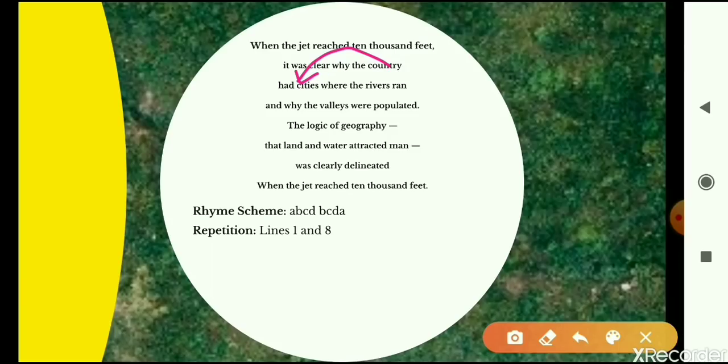Line number 3 and 4. It was clear why the country had cities where the rivers ran and why the valleys were populated. Here, this is another example. Here the sentence is not being completed, but it is divided up into two different lines. Let's look at line number 5. There's a hyphen here. It denotes that the sentence is not yet completed. The logic of geography that land and water attracted man was clearly delineated. So these are also examples of enjambment.